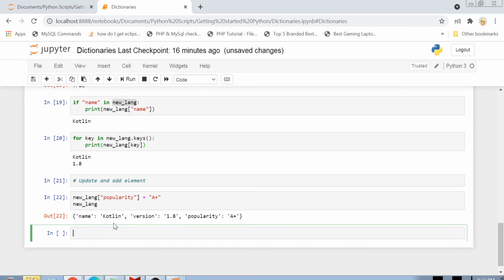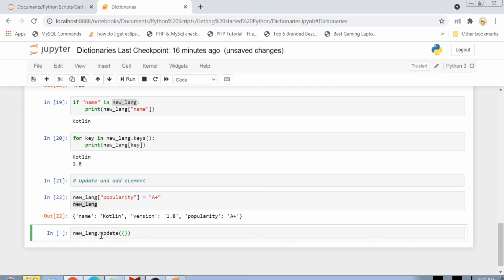But what if I do not want to just add one key? I actually want to add multiple keys in a dictionary. In that case, what you can do is something called update. So what you can do here is something like this: new lang dot update. And in update, you can pass a set of key value pairs.